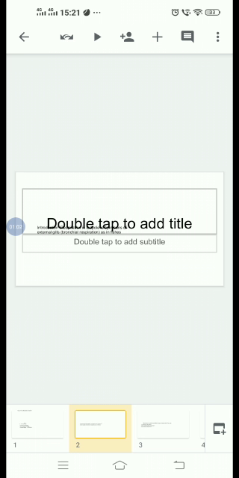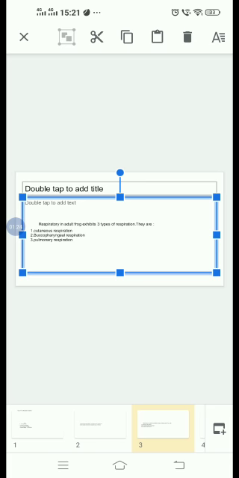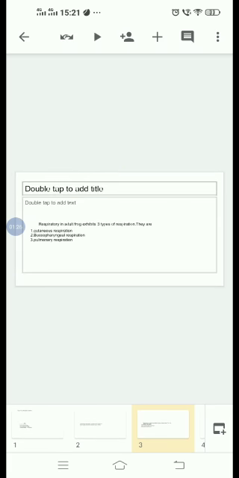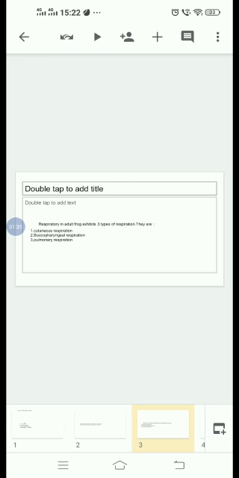Introduction to respiration: in the tadpole, respiration is by means of external gills, as in fishes. The adult frog exhibits three types of respiration.